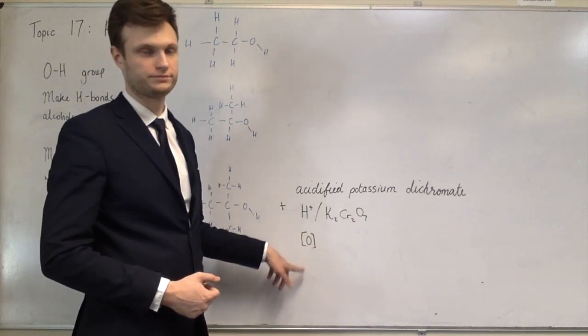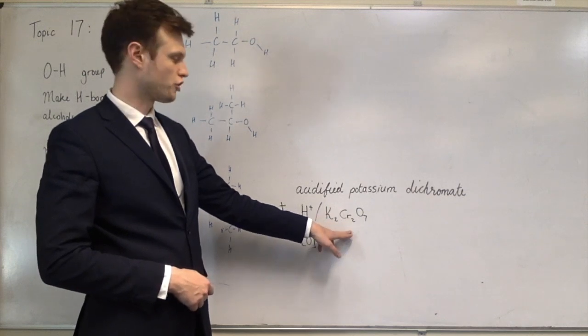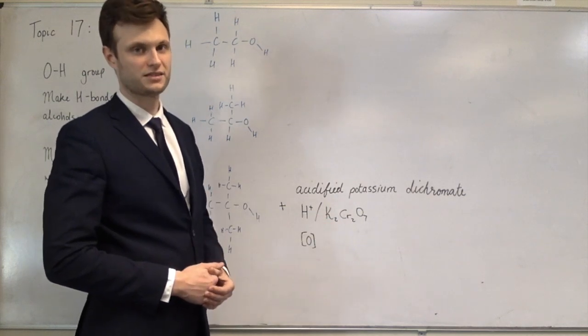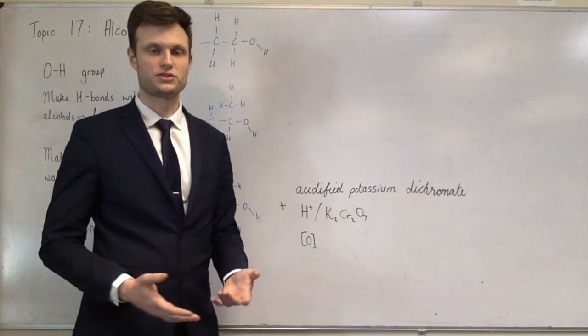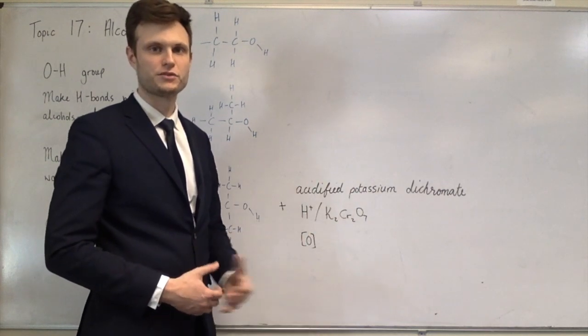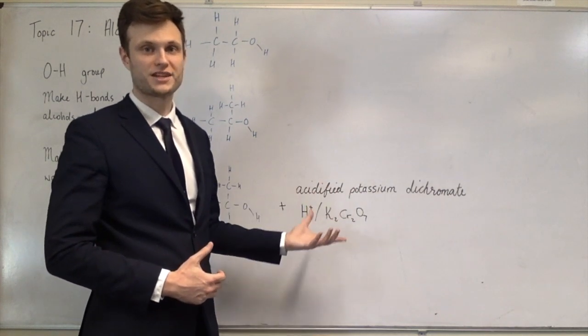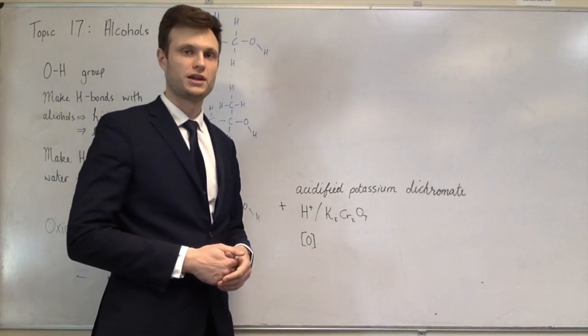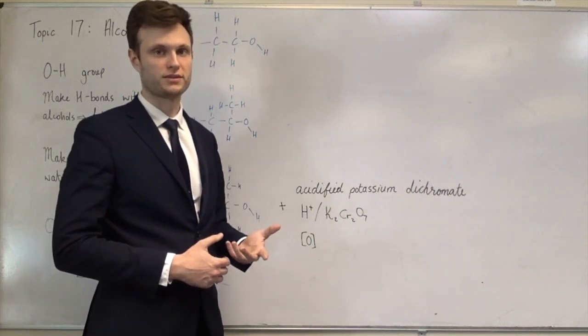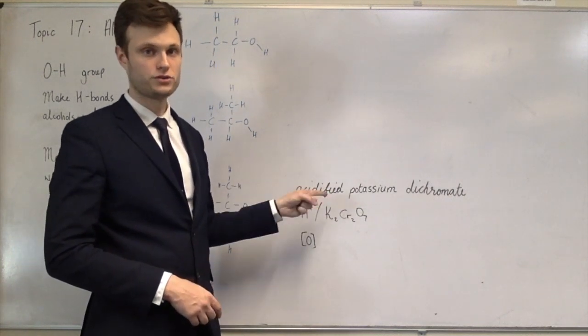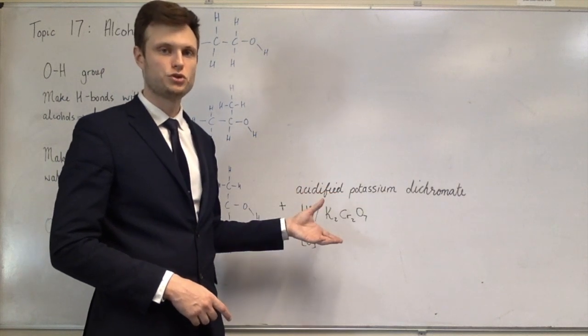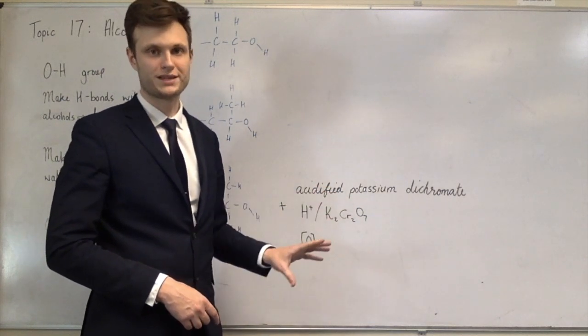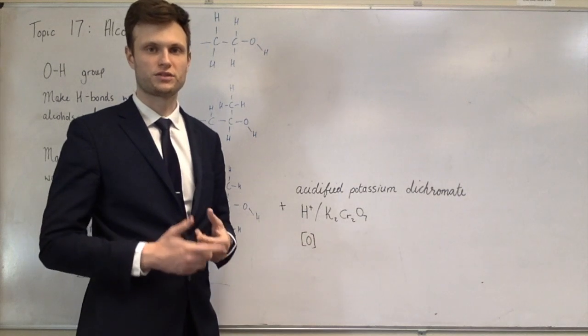If you calculate the oxidation number of chromium in this, it's +6, so that's why it's such a good oxidizing agent, because that 6 can easily be reduced. And when this acidified potassium dichromate is reduced, it creates green chromium 3+. This compound is orange, and so when it is being used, it changes from orange to green, so you can see that colour change when the oxidation happens.